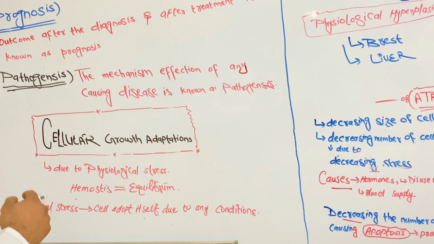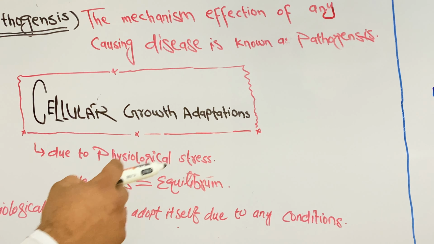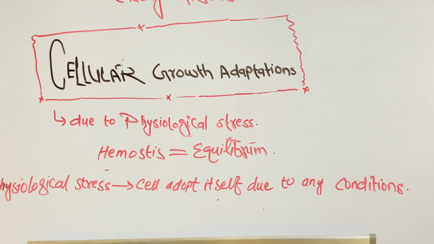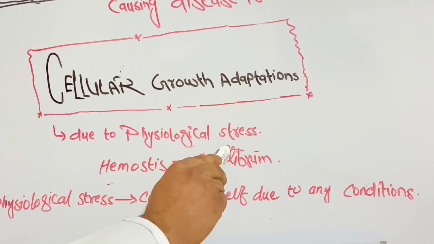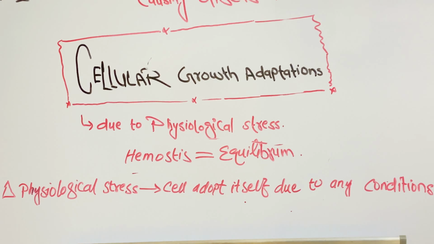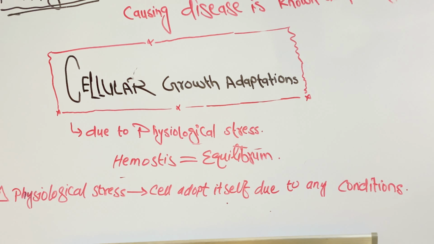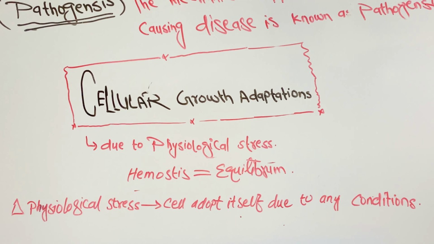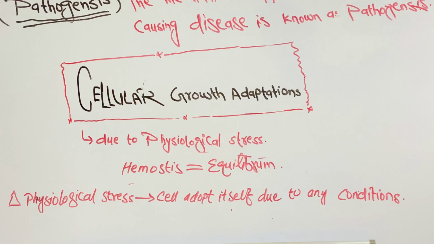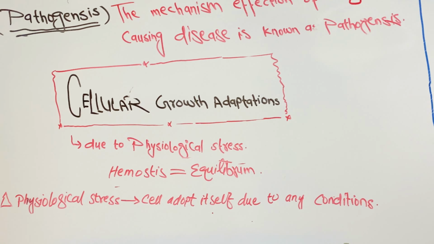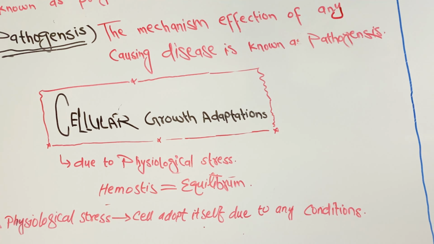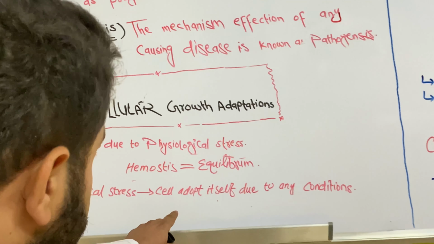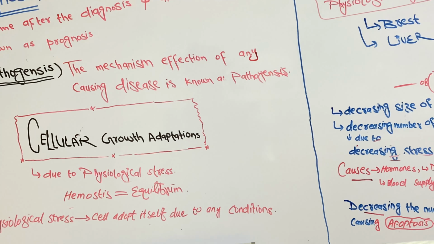Now we go to cellular growth adaptation. Cellular growth adaptation occurs due to physiological stress. And what is homeostasis? Homeostasis is maintaining equilibrium in our body. When physiological stress increases, the cell adapts itself due to any condition.